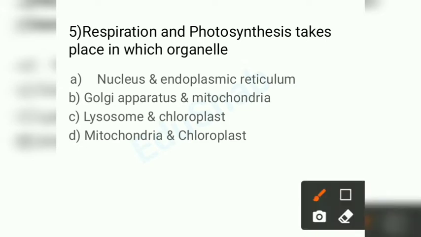We all know that photosynthesis takes place in the chloroplast. In two options, you have chloroplast. See, if you know the exact answer to anything, first you should know how to eliminate options. If you know the answer, you can eliminate the other options, so that you go to the correct answer.